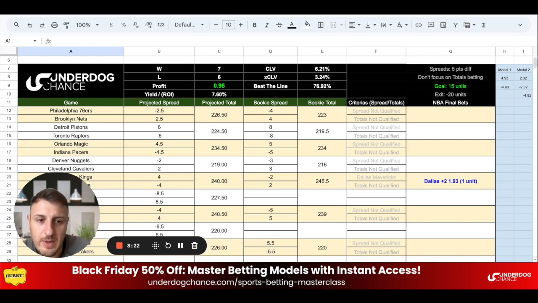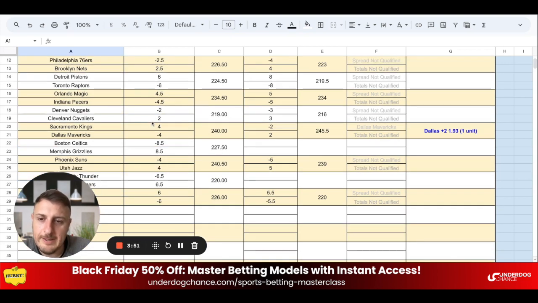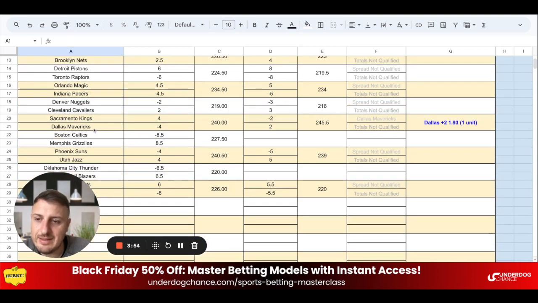So today we have only one qualified bet, as you see, but let's go through all the numbers quickly. Philadelphia, Brooklyn Nets minus 2.5, bookmakers minus 4. Not enough value. I'm looking for a 5-point difference. Detroit Pistons, Toronto Raptors. My lines and bookmakers lines are again very close. Orlando Magic, Indiana. My lines and bookmakers lines are basically the same. Denver, Cleveland, minus 2, minus 3. The same numbers. Then we have Sacramento Kings and Dallas Mavericks.